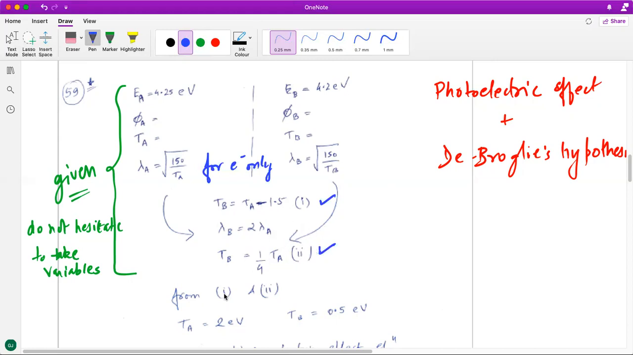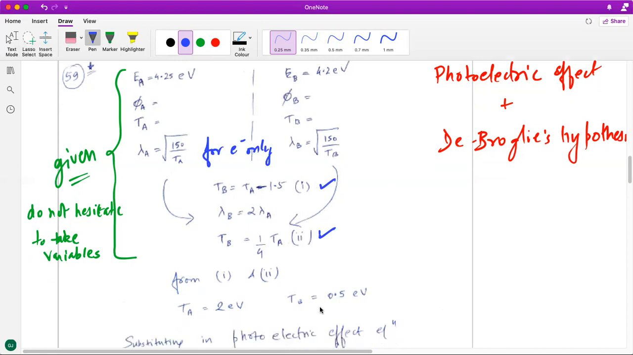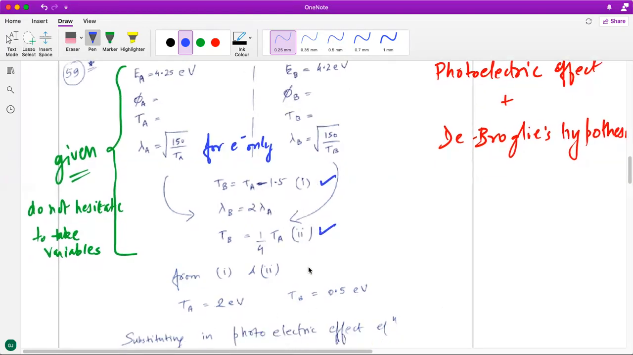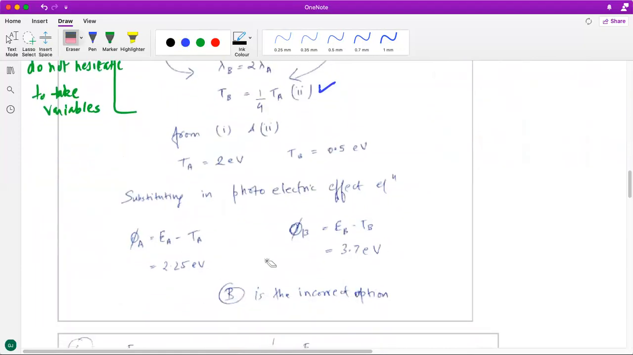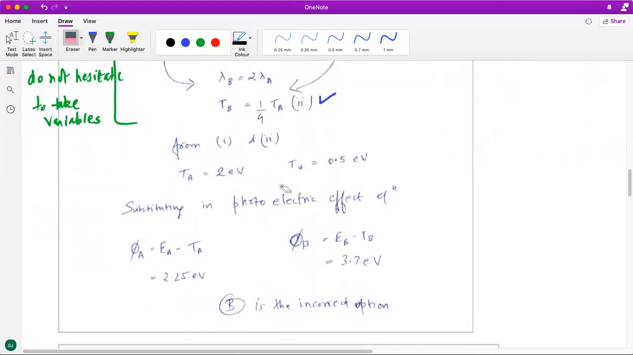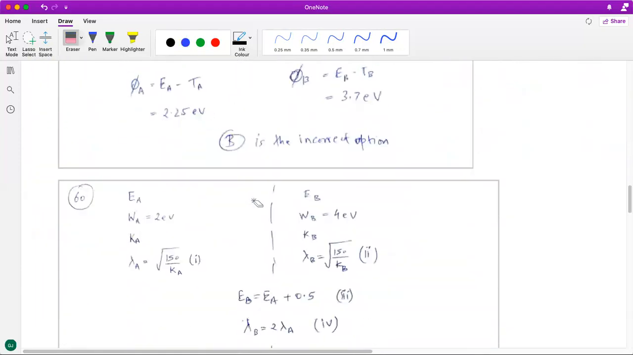So from these two equations, two variables, I can get the value of TA and TB. Once I get the value of TA and TB, I use the photoelectric effect equation to get the value of phi A and phi B. Based on it, I can then select from the options that are there.